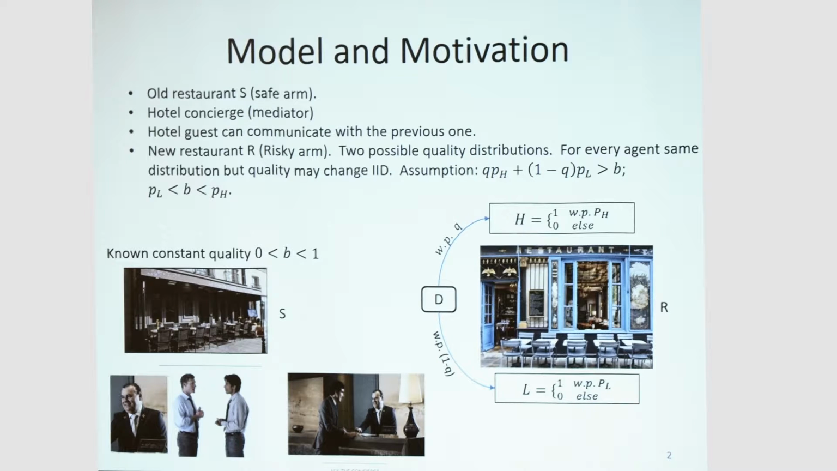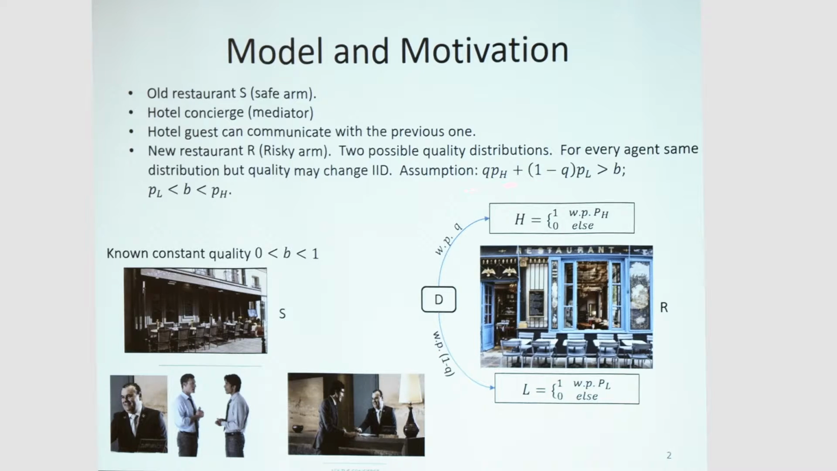one day a new restaurant comes to town, and this restaurant is more complicated. We call it R, for risky arm, and it has two possible quality distributions. With probability Q, it is distributed H, and with probability 1 minus Q, it is distributed L. The distribution stays the same for the entire game, and for each agent it may change IID, which means that if it is distributed H, then each agent with probability PH will get quality of food 1, or quality of food 0 otherwise.